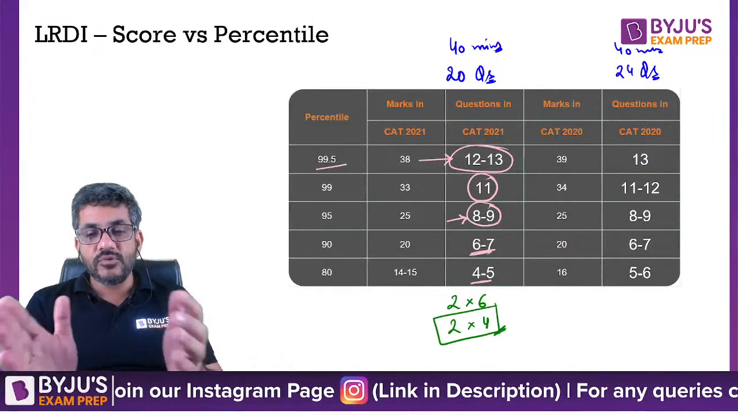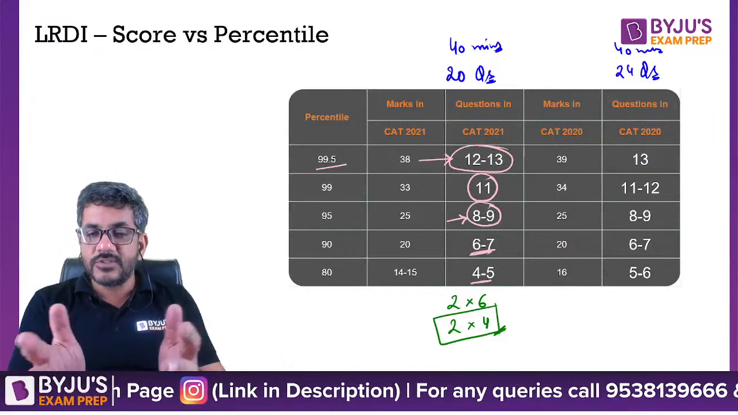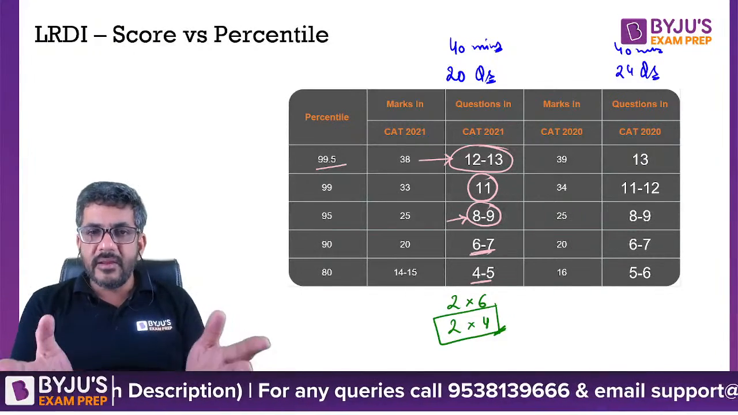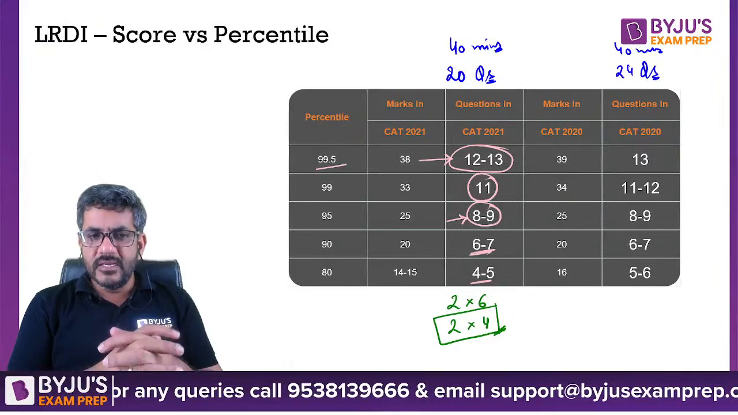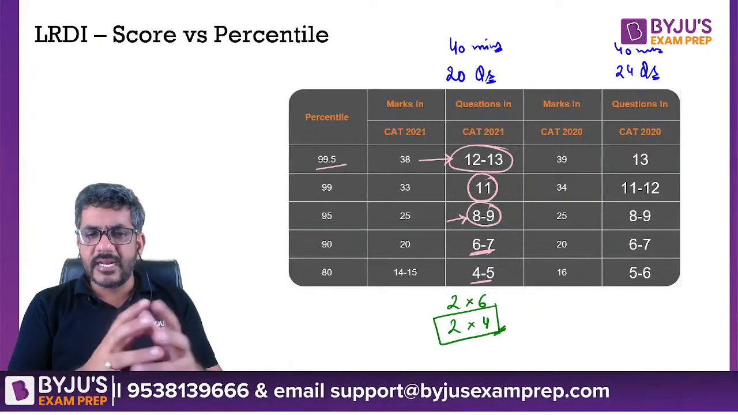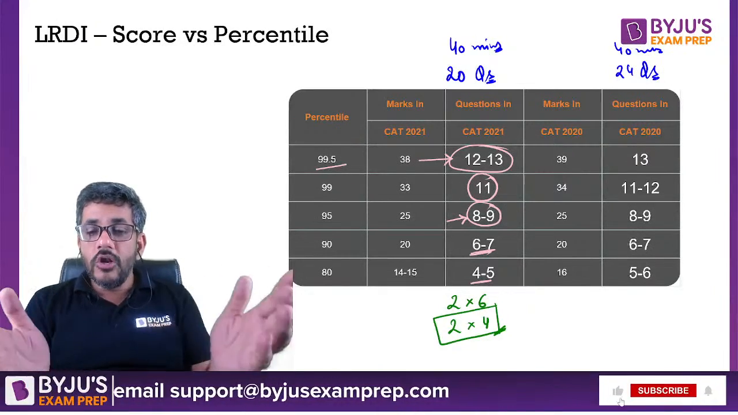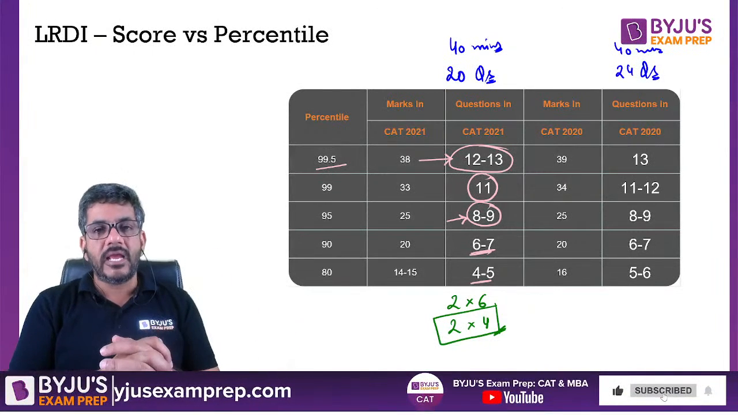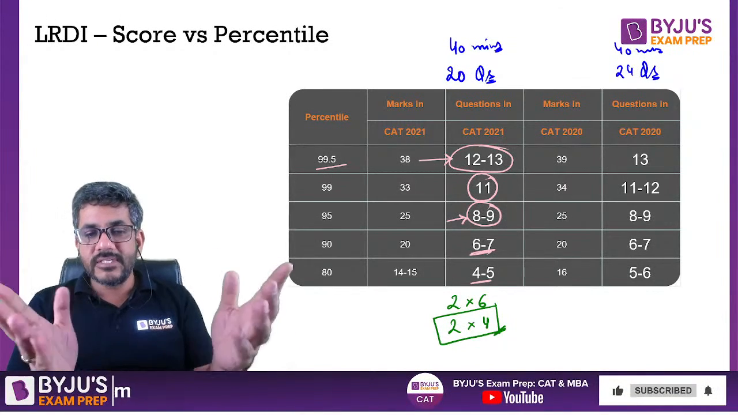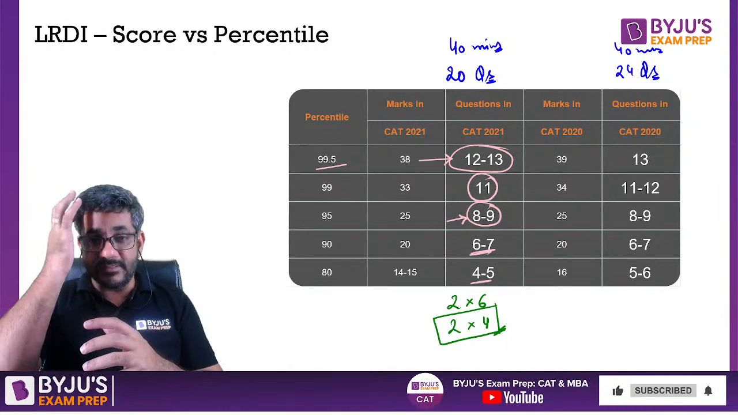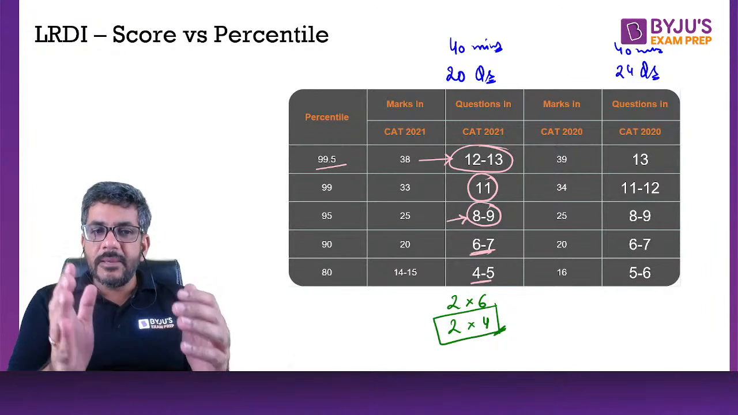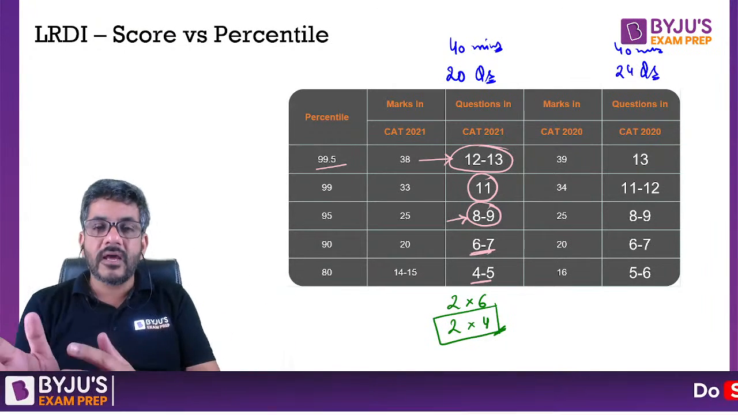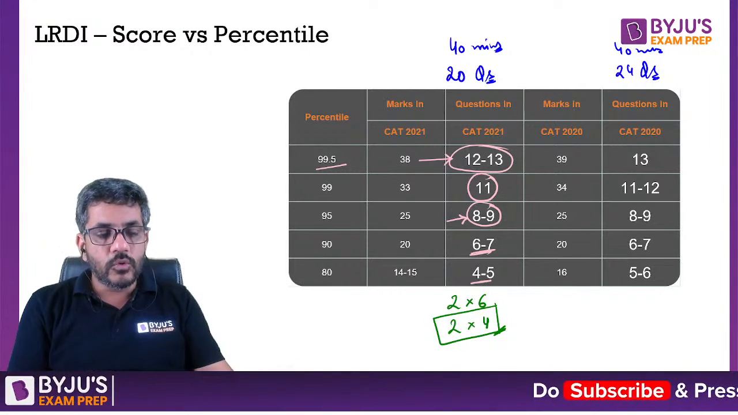And if you see CAT 2020, even that year these figures were almost the same. Look at these. 95 percentile was again at 8 to 9 questions. 99 was again at around 11 questions. 90 was again 6 to 7 questions. Almost the same figures, even though we had 4 extra questions that year. We had 2 sets of 6 questions and 3 sets of 4 questions. So just keep your figures in mind. Where are you good? Where are you bad? Accordingly decide what you need to do.